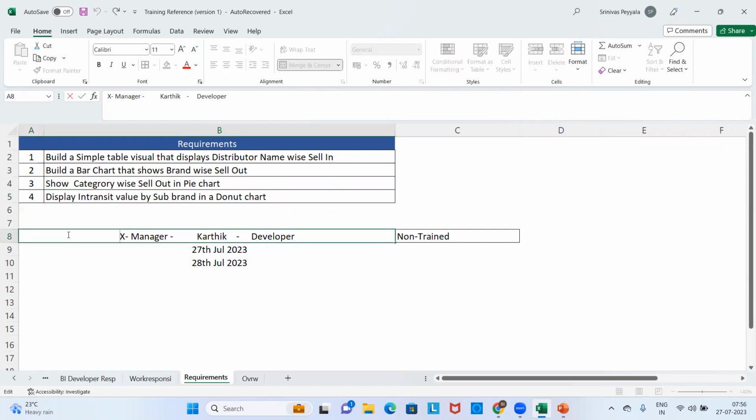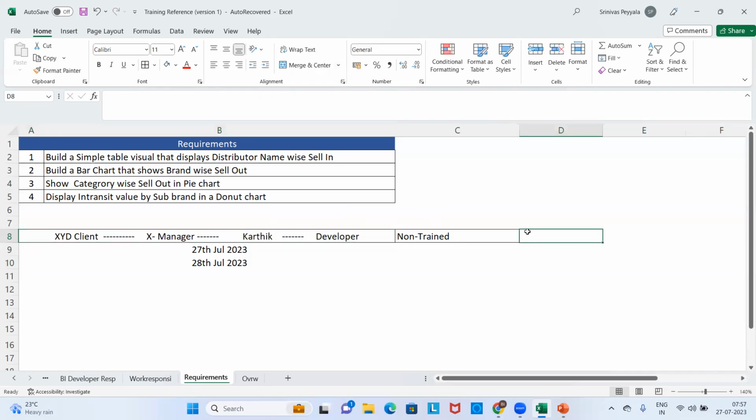See, some XYZ client has given these requirements to the manager because initially there was no developer. Karthik had not yet joined the company. But after Karthik has joined the company, Karthik is the developer here. So these were the requirements given by the client to the manager. And this manager is passing those requirements to Karthik because Karthik is a new developer who joined a company called Accenture.